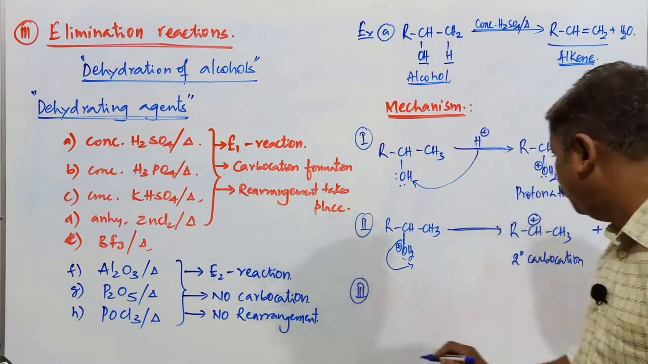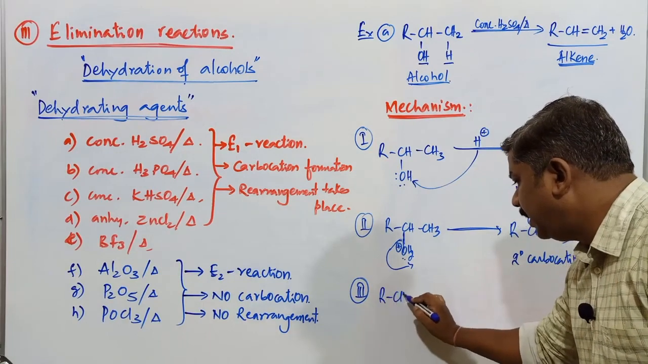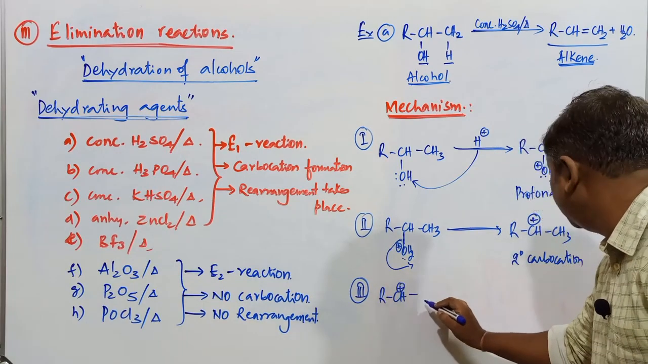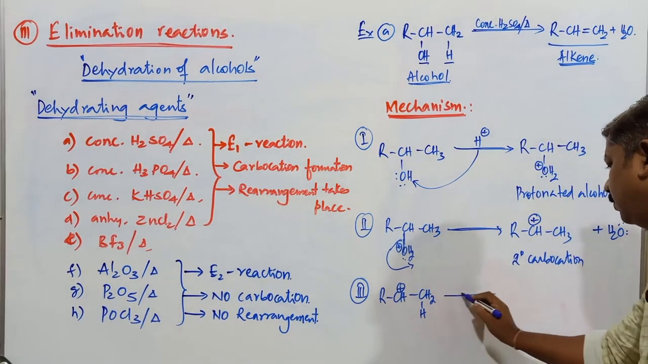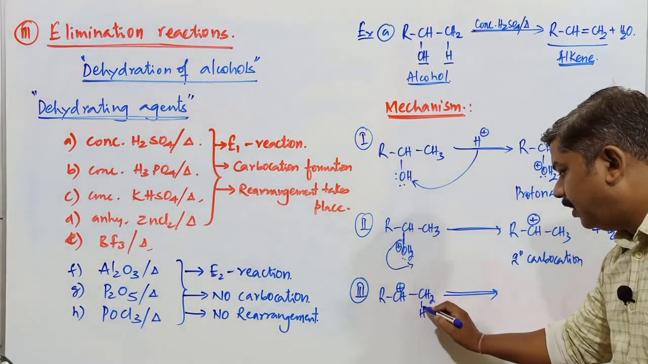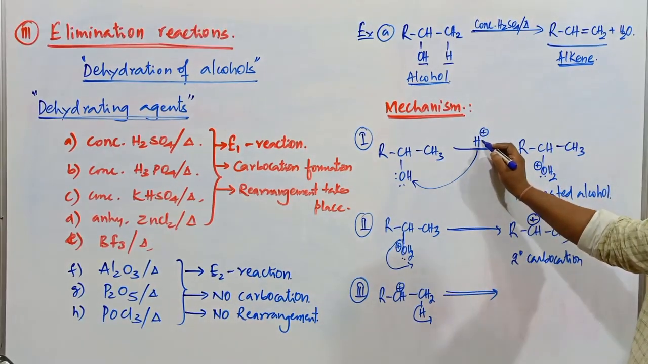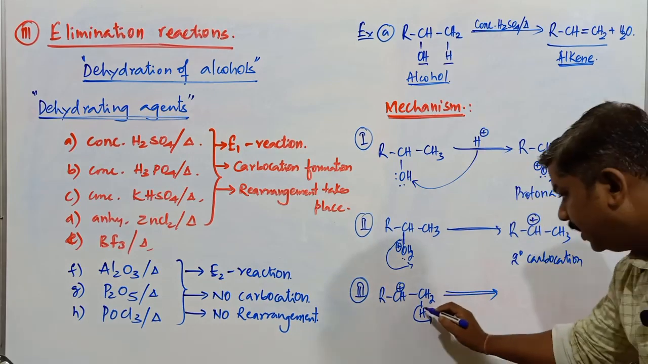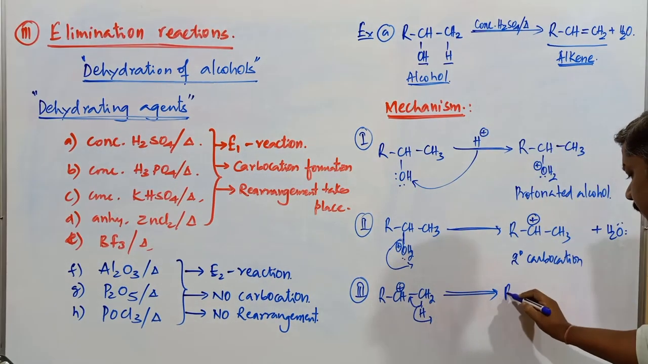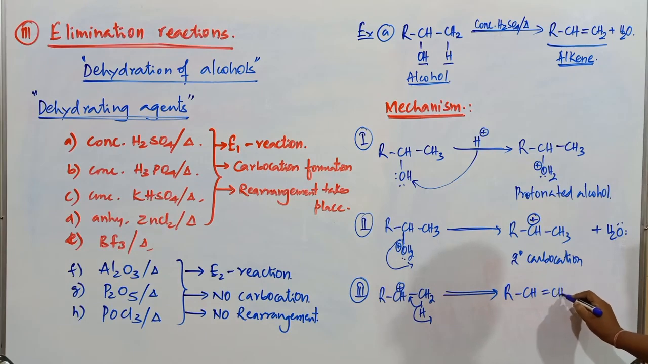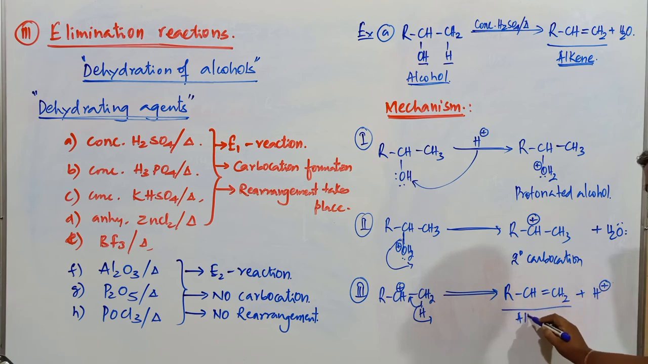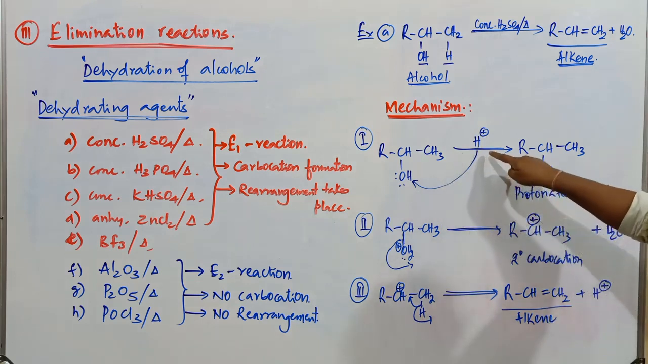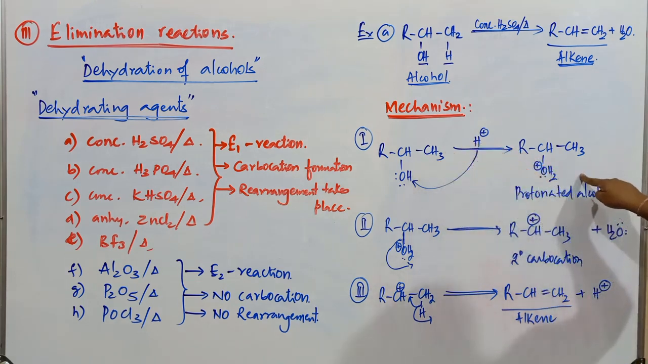The third step involves this secondary carbocation, RCH plus, and this CH2 with a hydrogen. What happens here? The H plus that we used in the first step is produced again, and these electrons are utilized in the formation of a pi bond. It is CH2 and H plus ion is released. Now an alkene compound is formed.